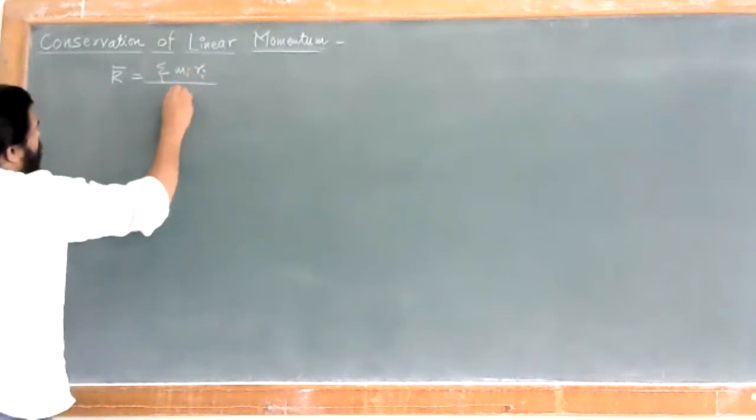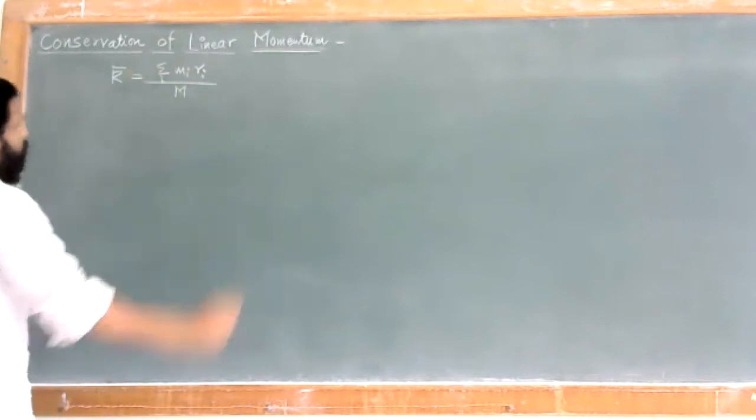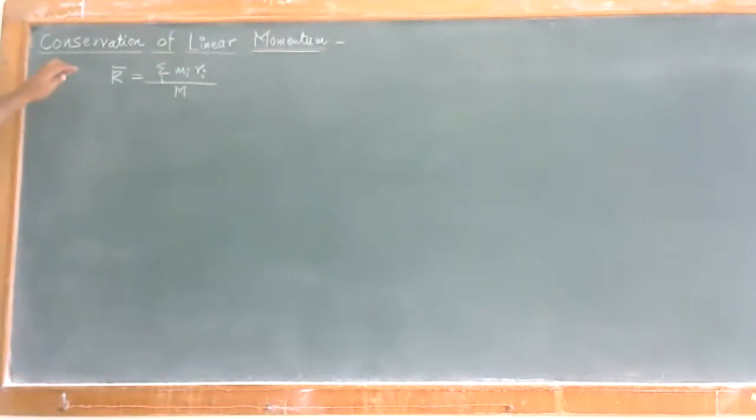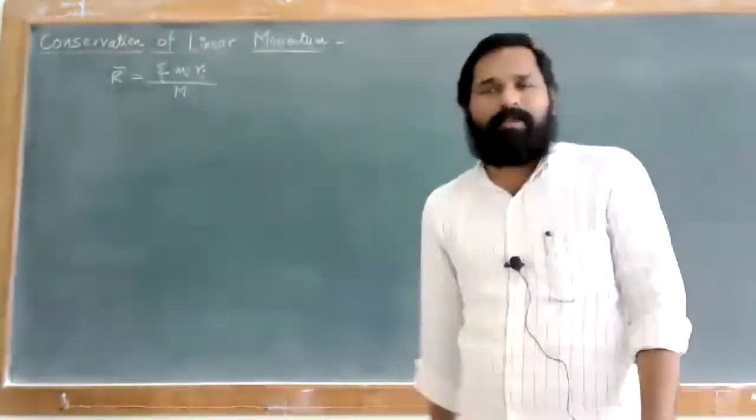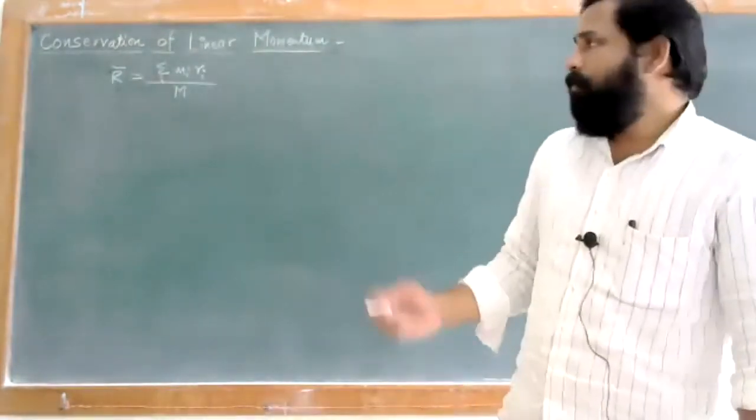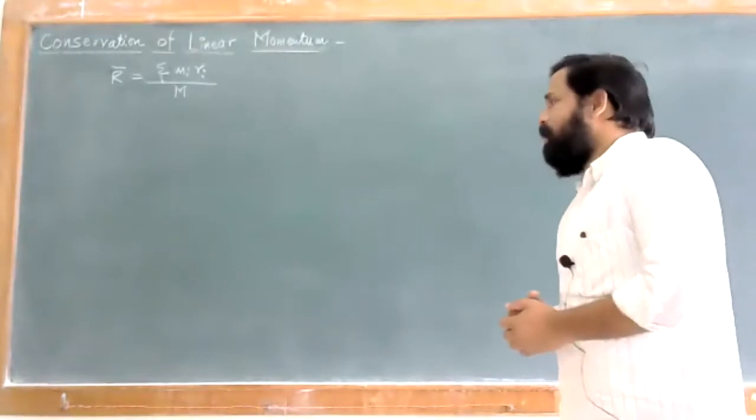divided by M. We have already seen that the resultant vector of the center of mass should be written like this. So the center of mass is considered as nothing but the weighted average of the body.